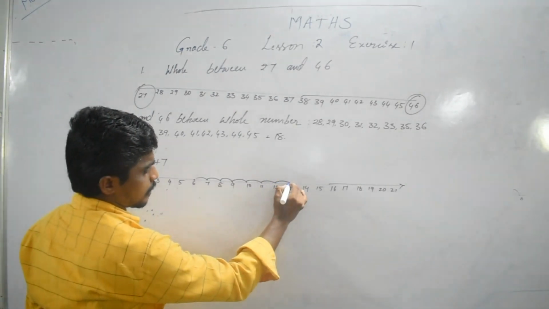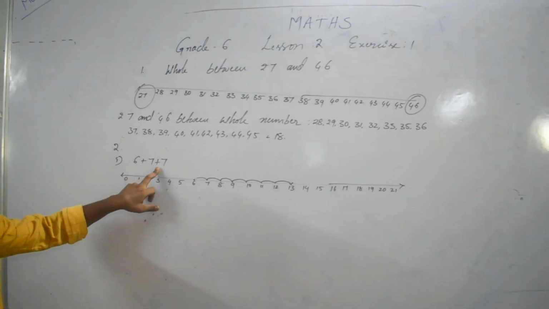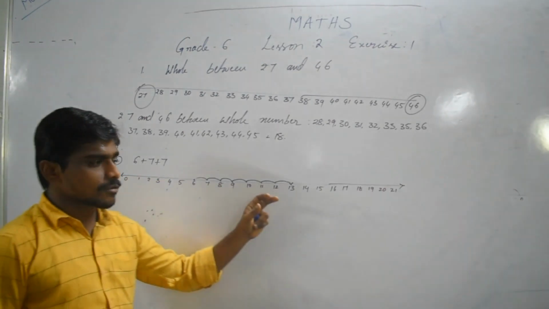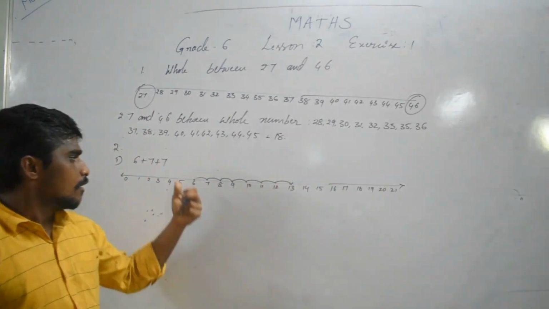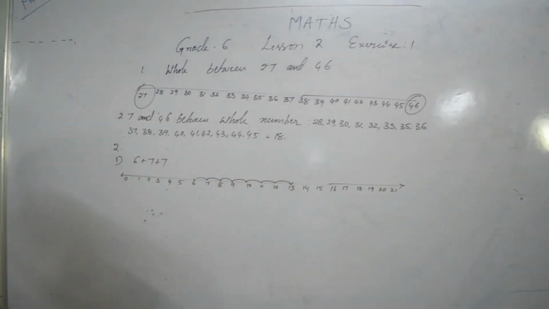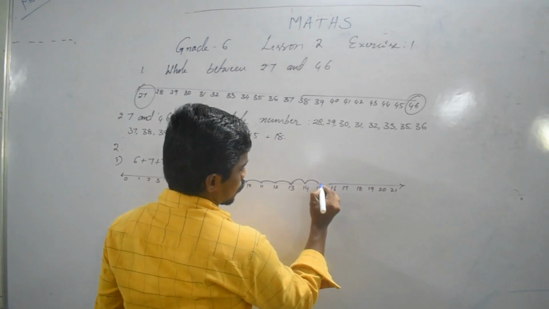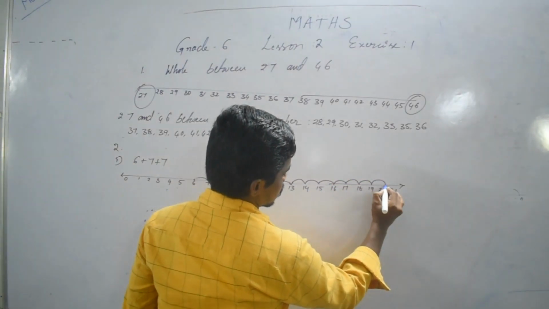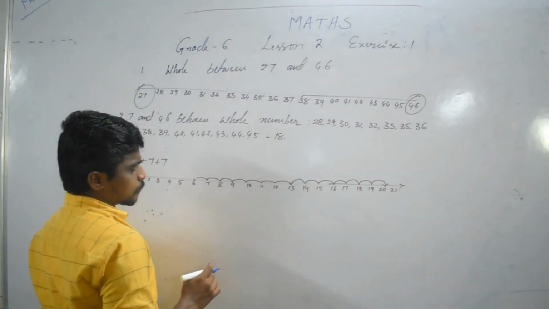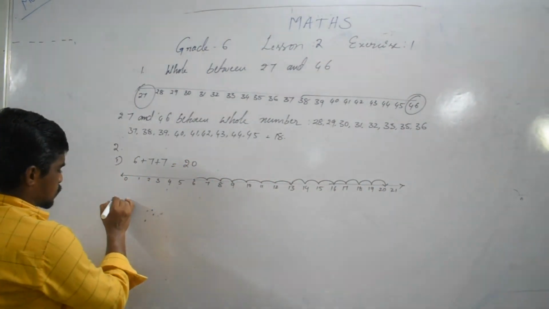Next, again a plus symbol, so we move right, 7 numbers: 1, 2, 3, 4, 5, 6, 7. So how much total? 20.